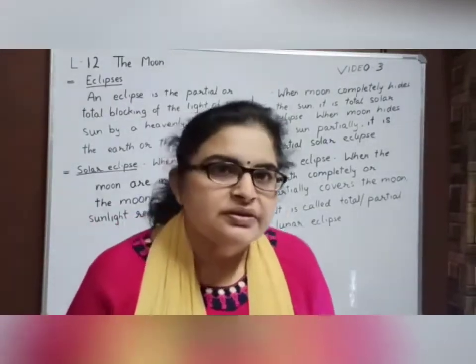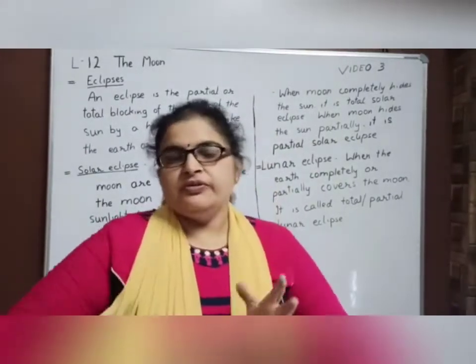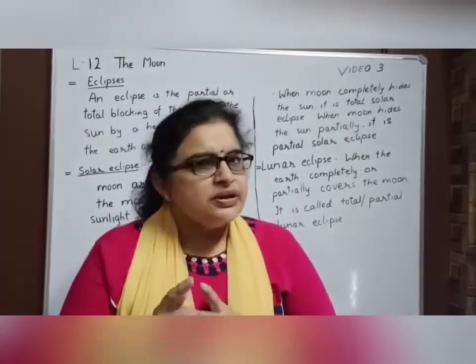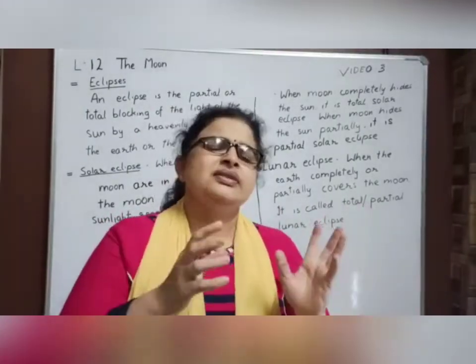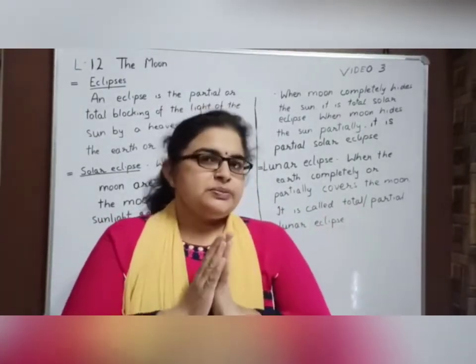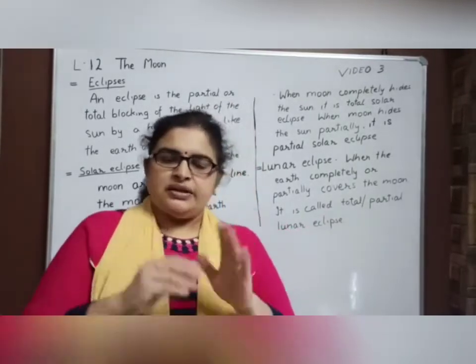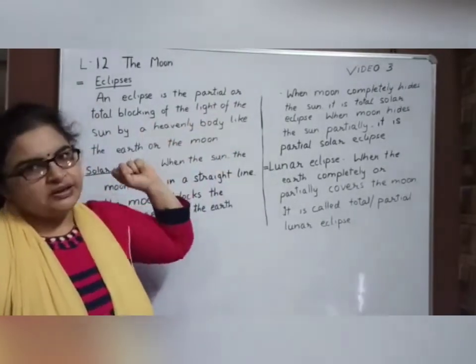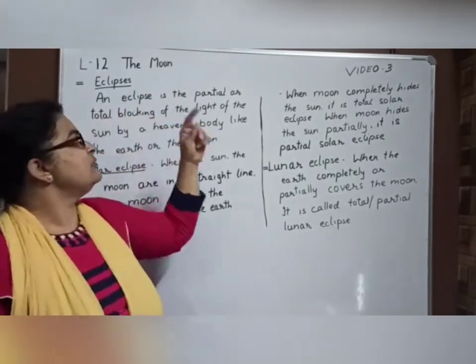Eclipses in Hindi it is called as Grahan. When some of the heavenly bodies like earth, moon or any star comes in between the earth or the sun, that is an eclipse. Eclipse means a part of anything is not visible, either the full or a part is not visible. That means it is the partial or total blocking of the light of the sun.